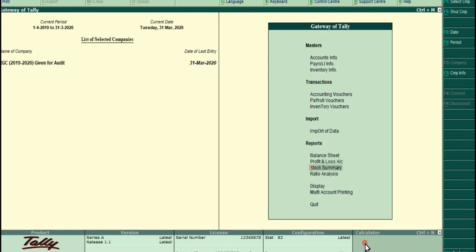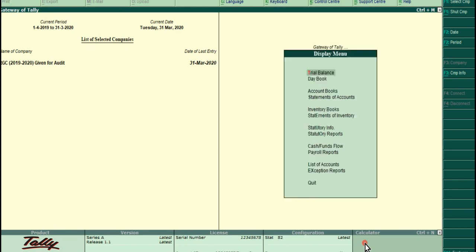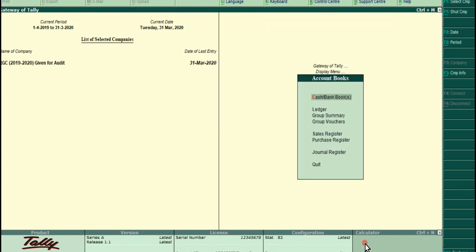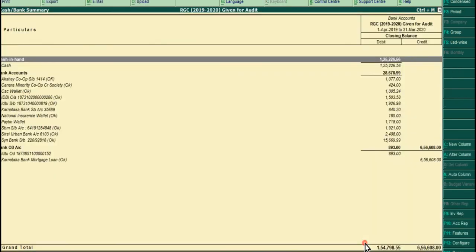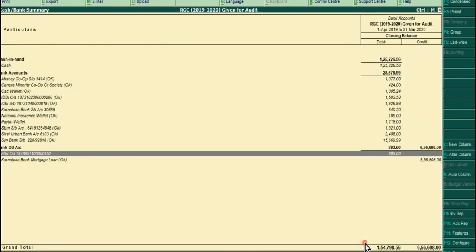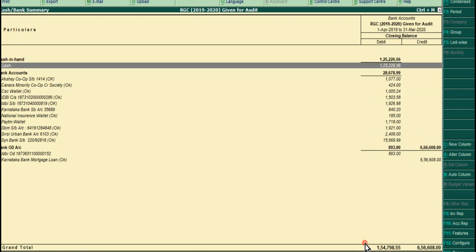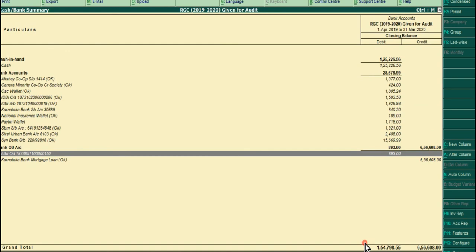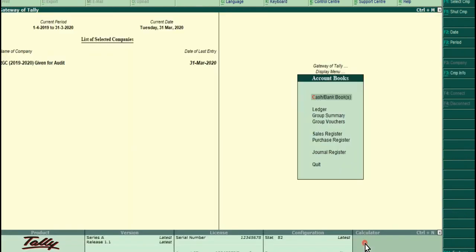And then we can take display and account books, then cash or bank book to take the cash book or bank book, ledger to display the ledger book. We can see cash or bank book. Then it will show the different banks available as well as cash available. And we can press escape to go back.